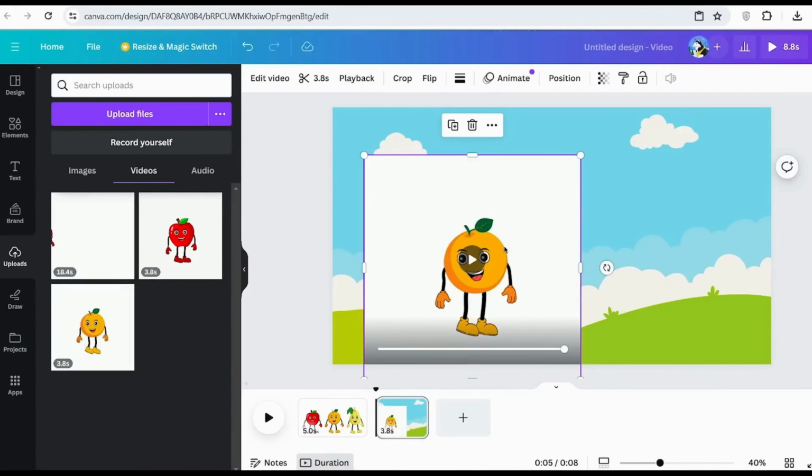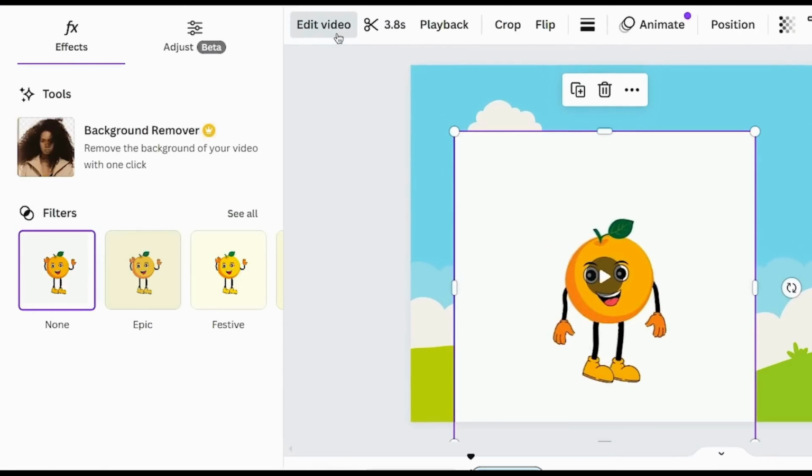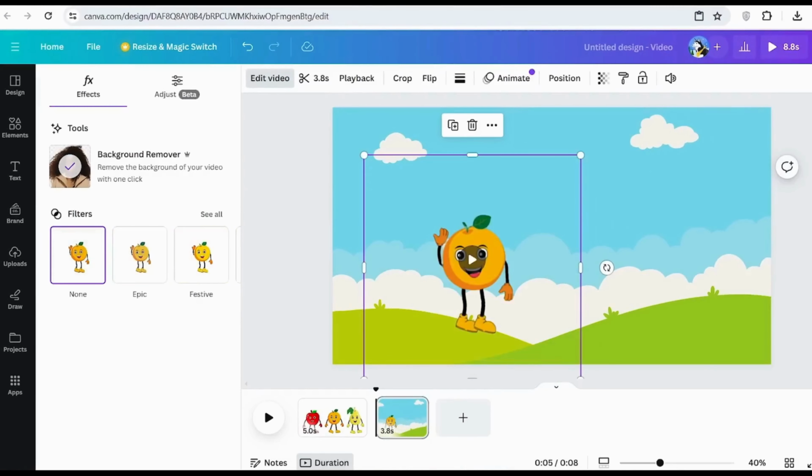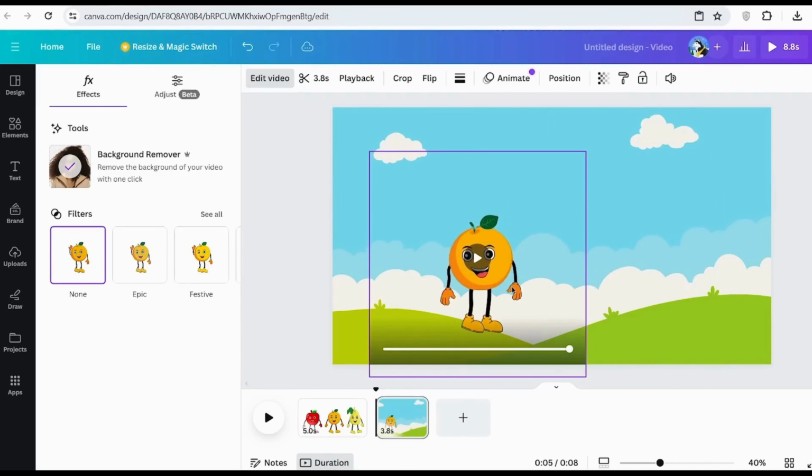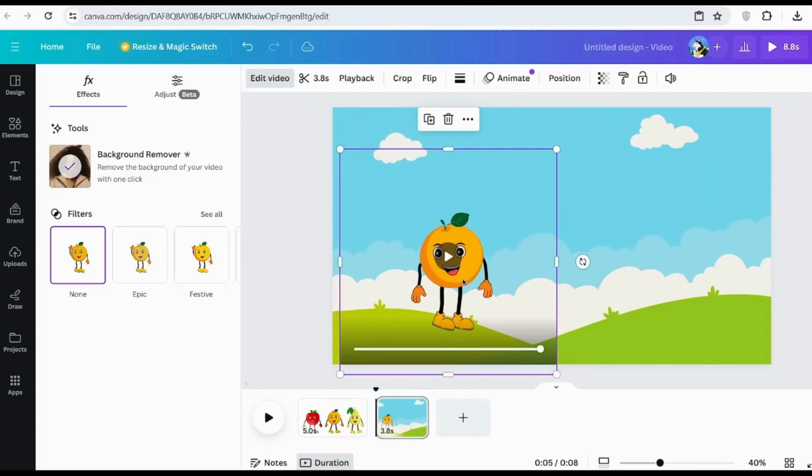Now, as you can see, we can't just use it like this. It has this white background, so we need to get rid of it. In order to get rid of it, you simply want to click onto where it says Edit Video, and then click Background Remover. And Canva automatically removes the background for us. Once you have your video on your scene, you can now go ahead to further crop it and edit it to better fit the background. So now this is what we're working with.